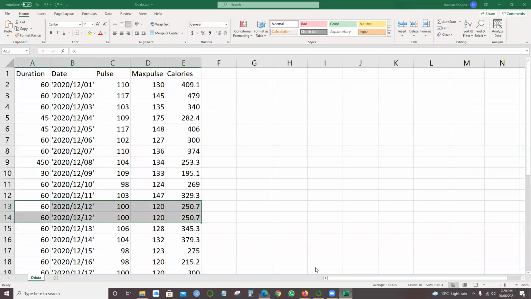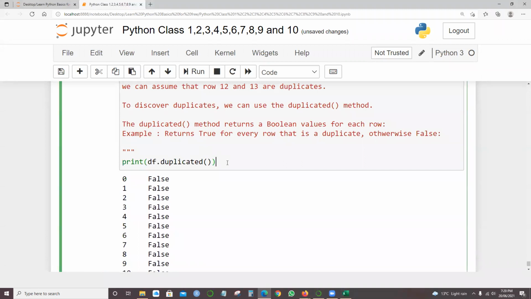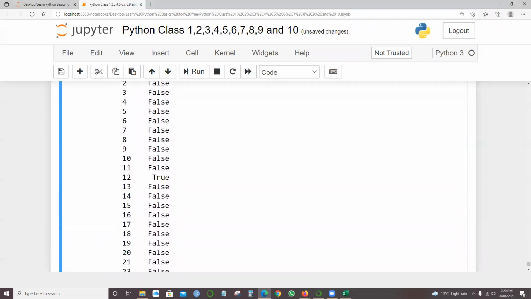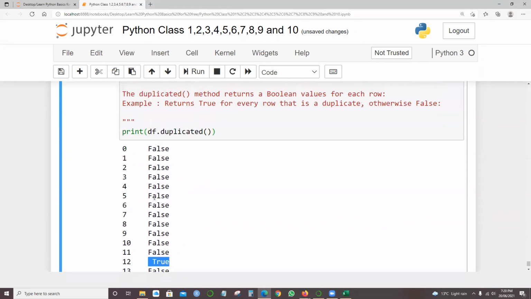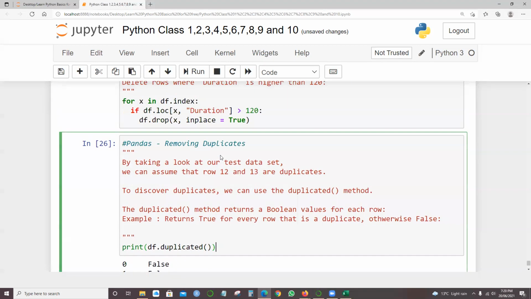With one line, print df.duplicated, it has converted all the values where there are no duplicates to false, but where there is a duplicate, it shows true.